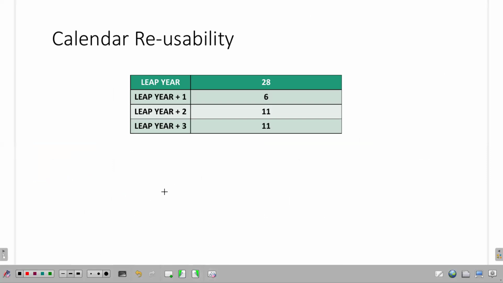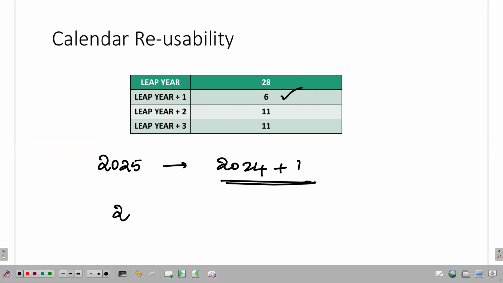Now, if the year is in the pattern leap year plus 1, for example, 2025 is nothing but 2024 plus 1, you can say the cyclicity is 6. So I am predicting that the 2025 calendar can be used again after 6 years, that is in 2031. I just mentioned that January 1 of 2025, the upcoming new year, is on a Wednesday, right?